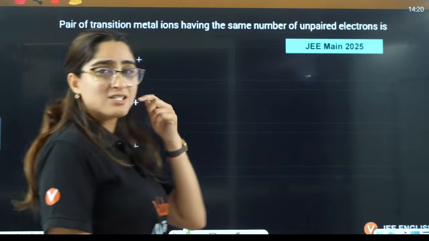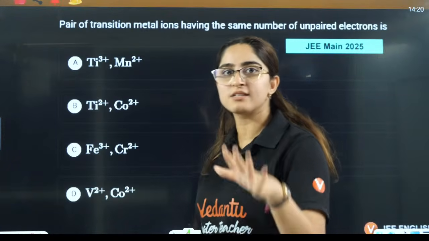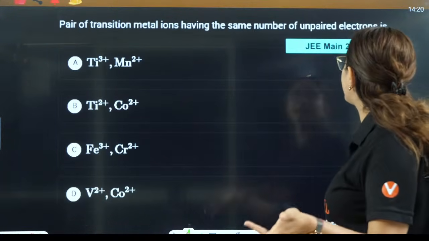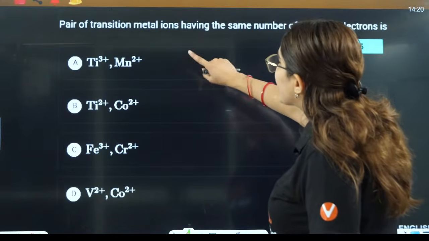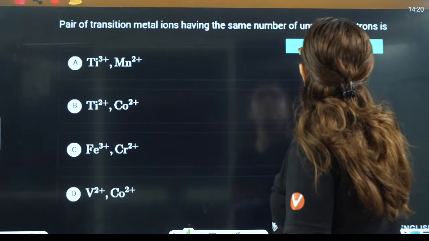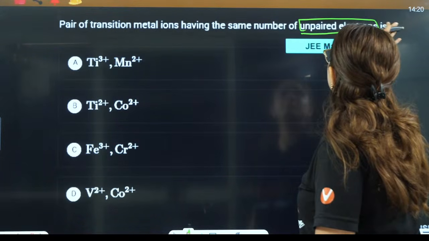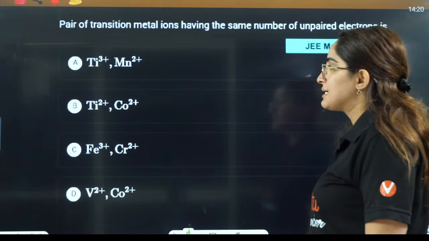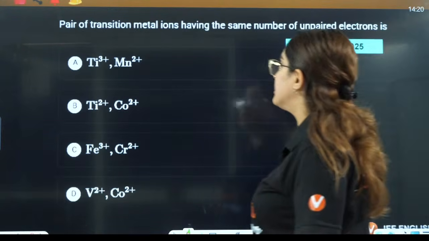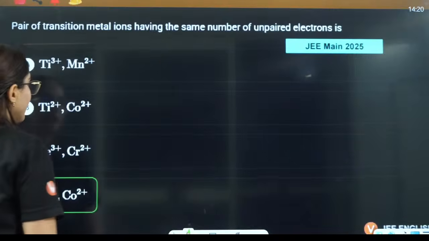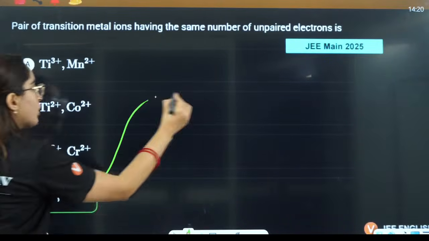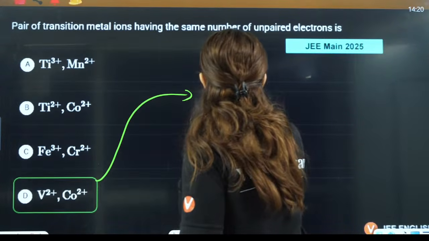I will not solve it throughout. I'll just show you where the questions are tough, and there I'll teach you properly. Pair of transition metal ions having the same number of unpaired electrons. If you see this here, I'll just give you the answer directly, and I'll tell you how it has the same number.